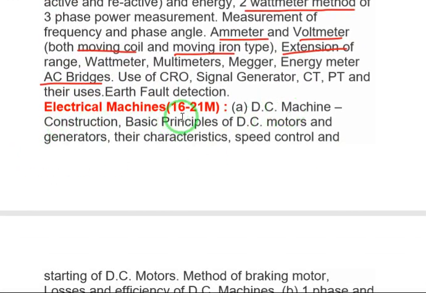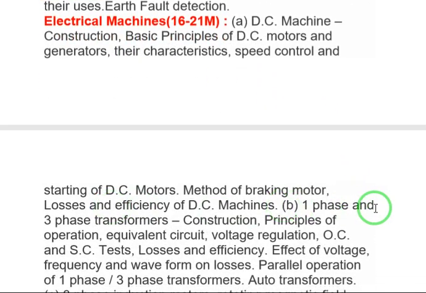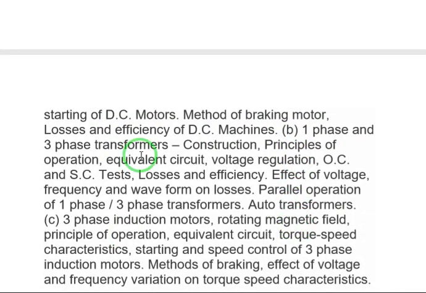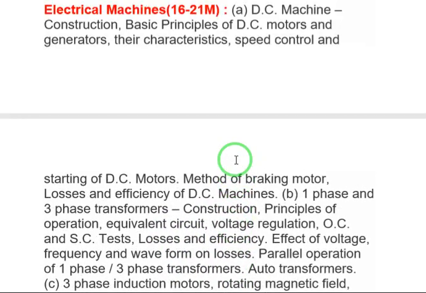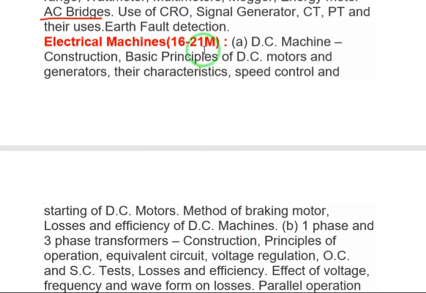Electrical machines: 16 to 21 marks weightage is there regarding electrical machines. DC machine construction, basic principles of DC motors and generators, their characteristics, speed control, starting of DC motors, and braking. And transformers are very important, single phase and three phase transformers, fractional kilowatt motors, that is single phase motors, and single phase induction motor characteristics. All these topics come under electrical machines, and the weightage is 16 to 21 marks.